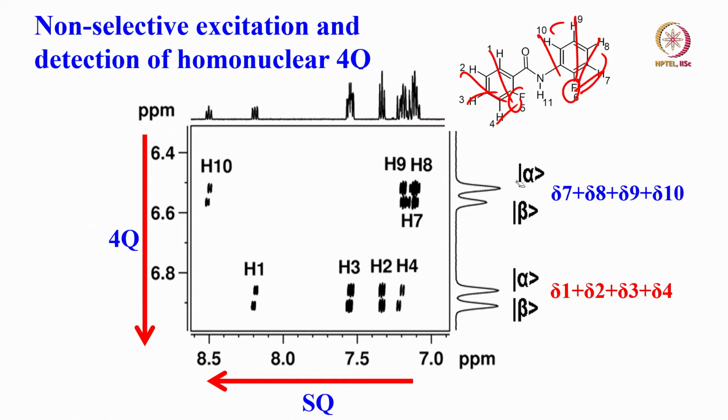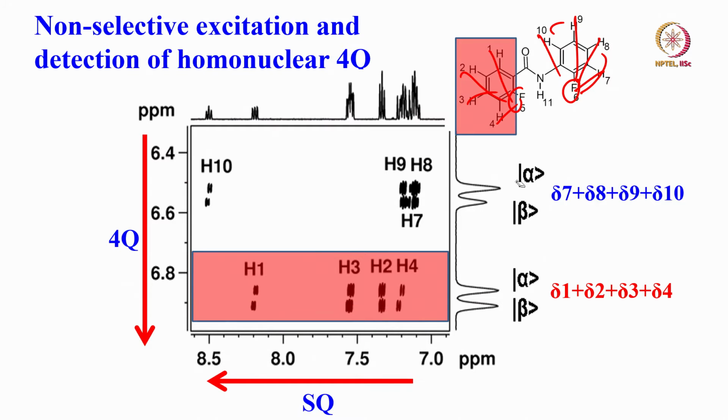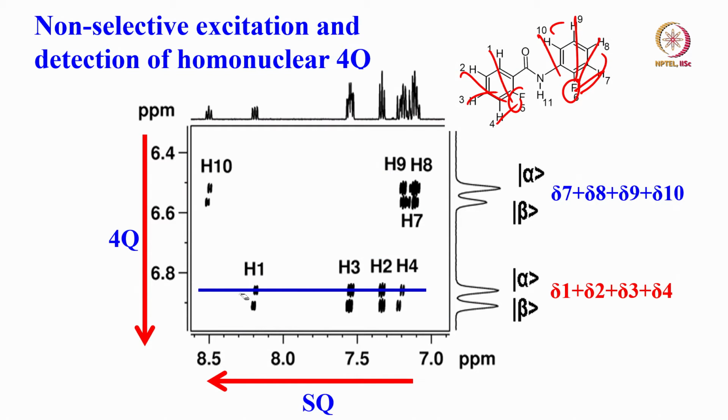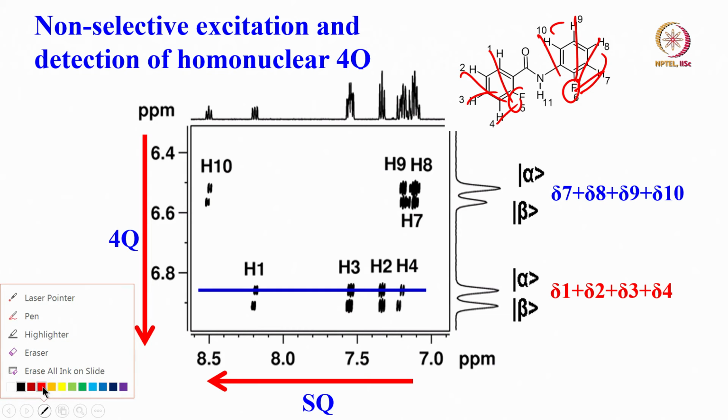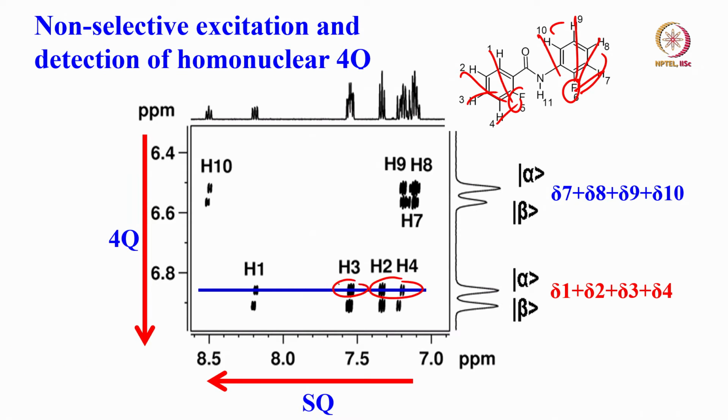Very interesting thing is, you can see this corresponds to this ring, this corresponds to this ring. If you take a cross section along this, you will get a one dimensional spectrum, where the chemical shifts of individual protons, and in addition to that, proton-proton couplings can be studied and understood. You can get proton-proton chemical shifts if you take the cross section of any of these. Another interesting thing, if you notice, here the cross sections are tilted in this direction. Here one of them is tilted in this direction. What is that going to tell you?